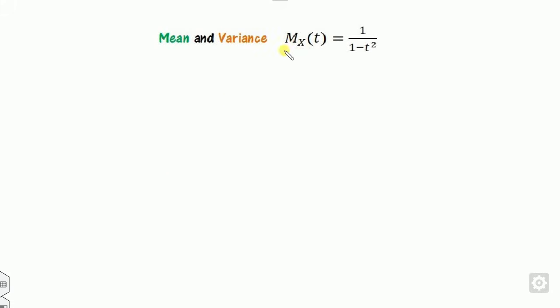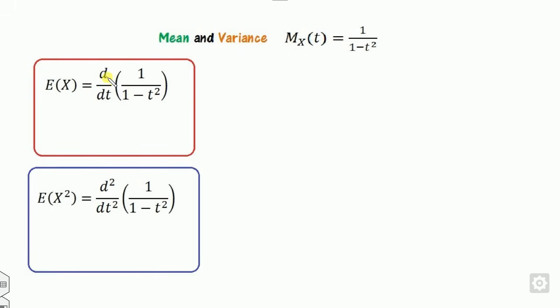Now once you know the moment generating function, you can calculate the mean and variance. If you want to calculate this as the derivative, this is the first method. You can calculate the derivative easily. What is the second derivative? The first derivative is here. Now you can apply the u upon v rule.